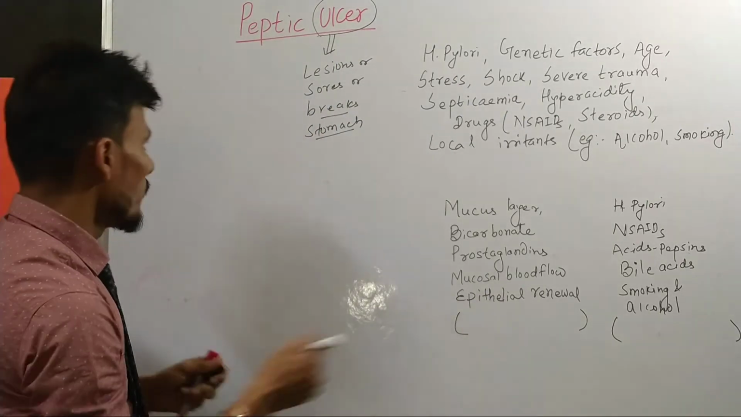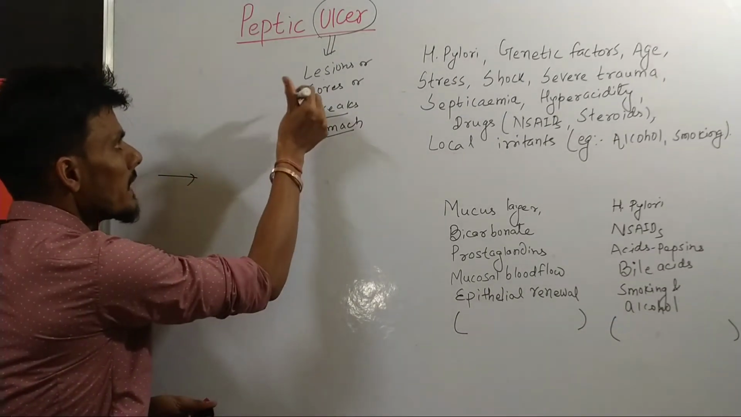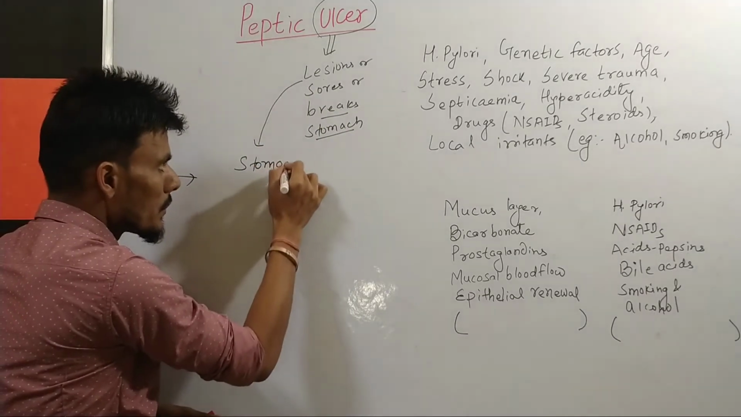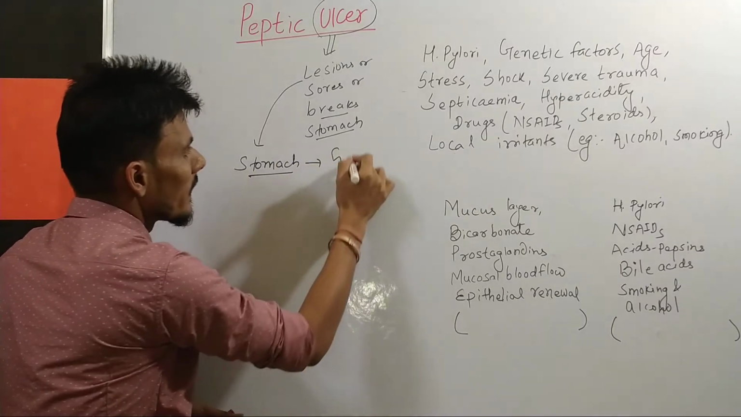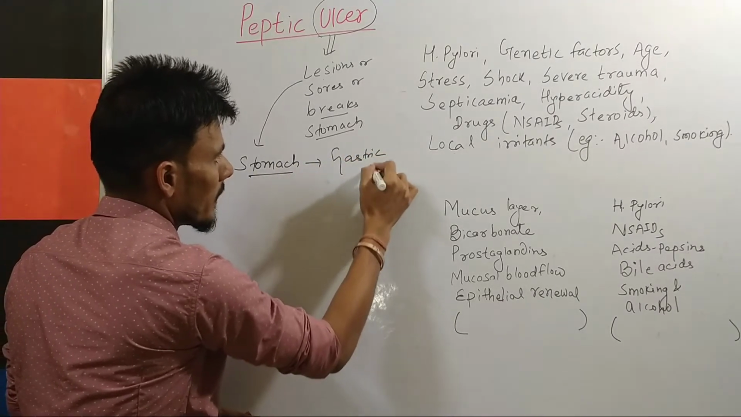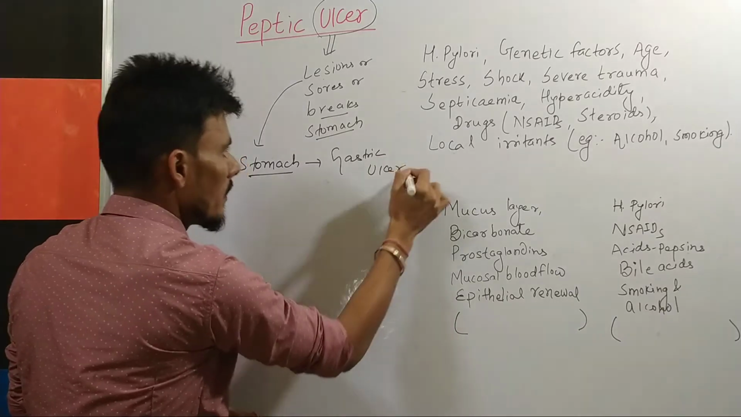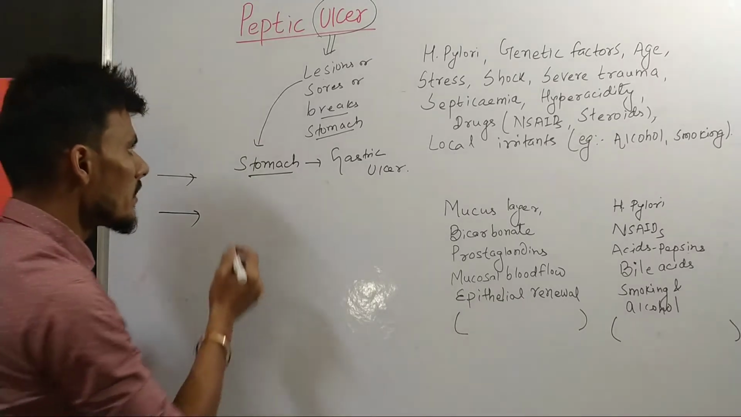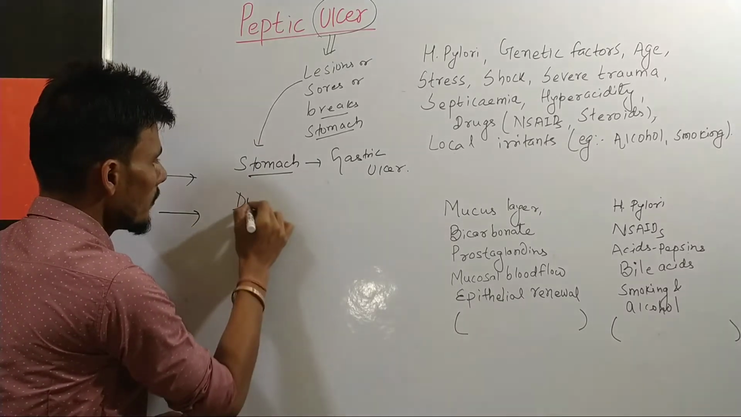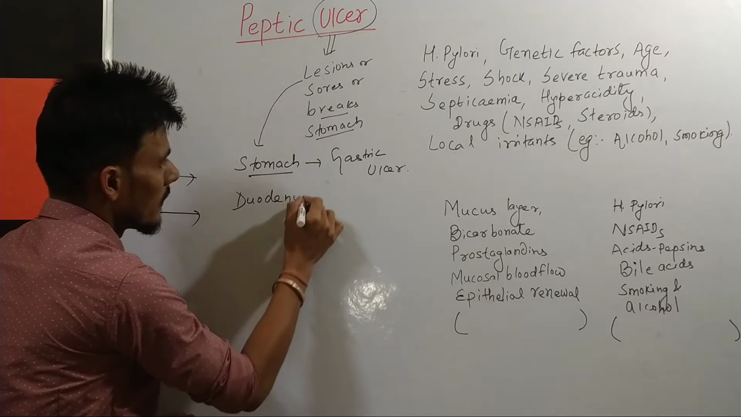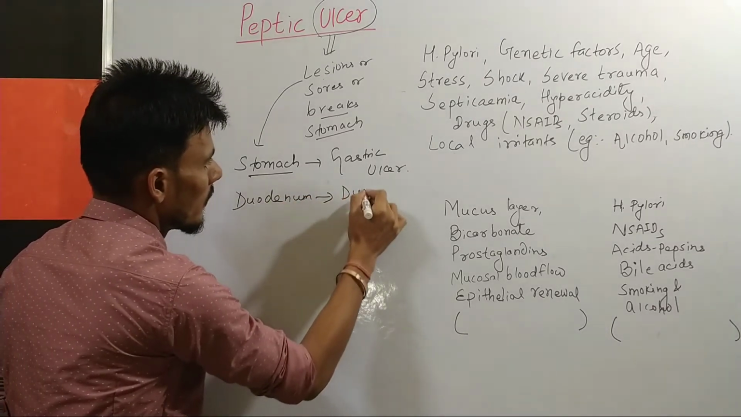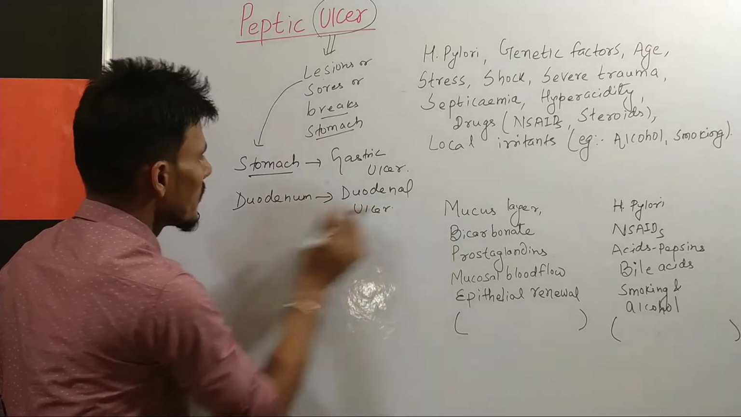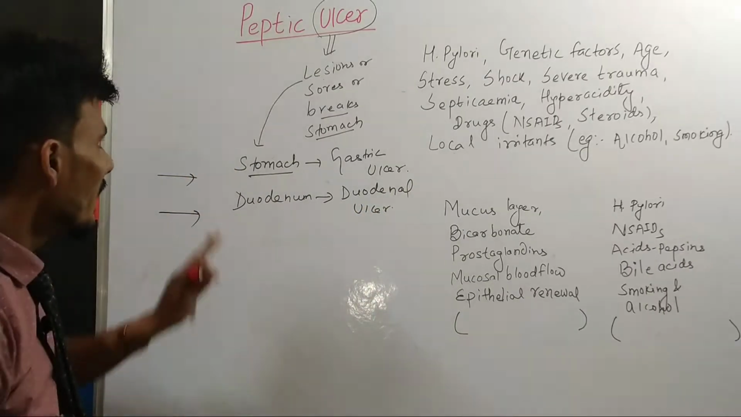Now, if this lesion is present on the stomach, it is known as gastric ulcer. Remember that. Gastric ulcer. If the lesions, or you can say the sores, are present on the duodenum, then it becomes a duodenal ulcer, which is the upper part of the intestine.